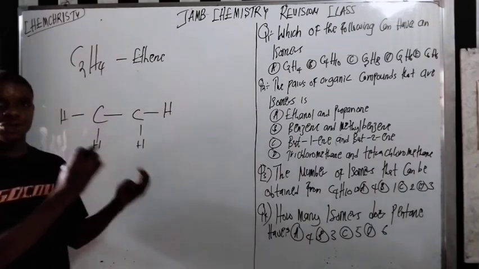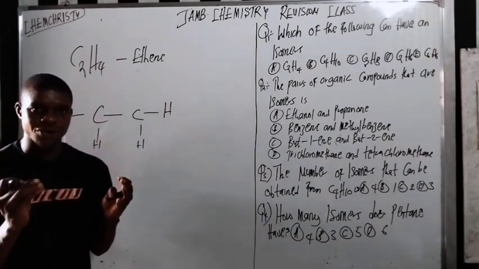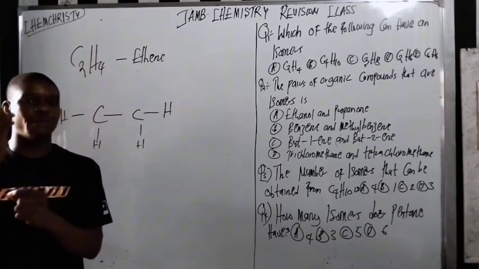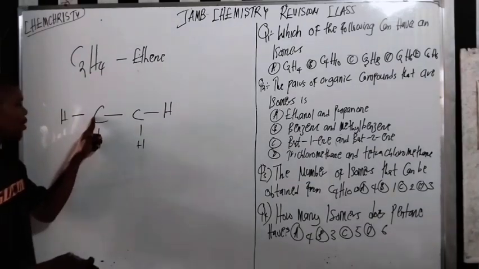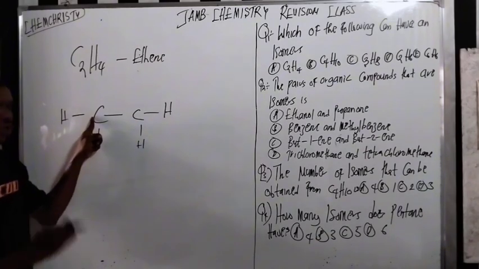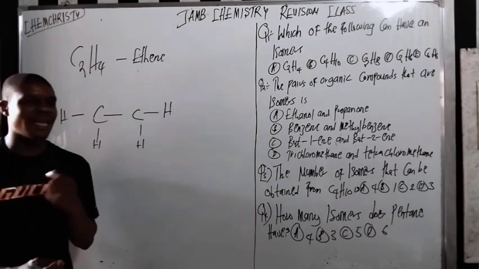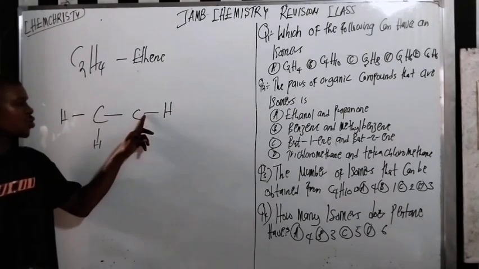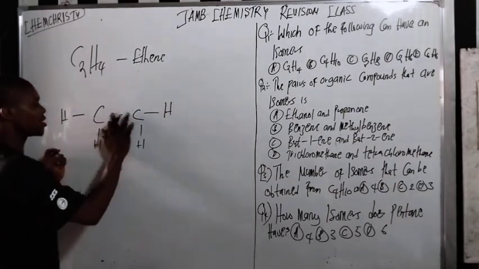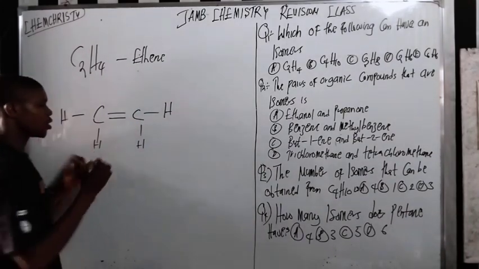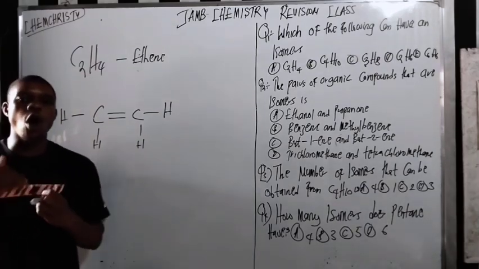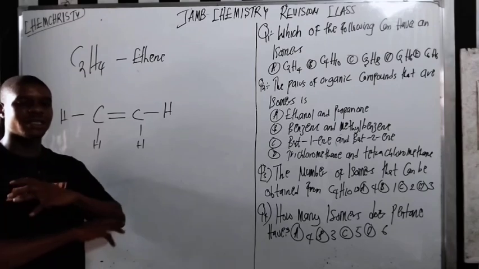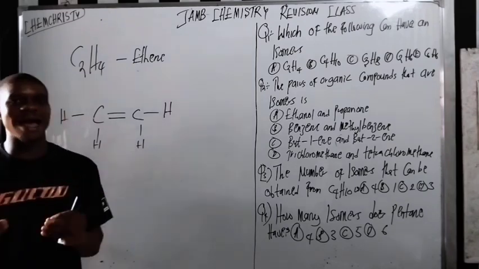So now whenever you draw a structure and carbon is having four bonds, it means there's a second bond. If you check from here, this carbon is having three bonds. So how many bonds does it need to complete four bonds? Of course, it's one. So there must be a double bond. Do you understand? That's why you see all alkenes have a double bond, alkanes all have single bonds, and alkynes have a triple bond.